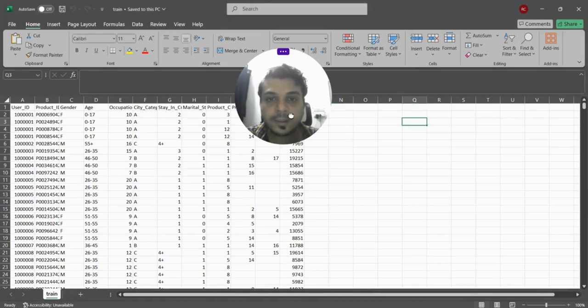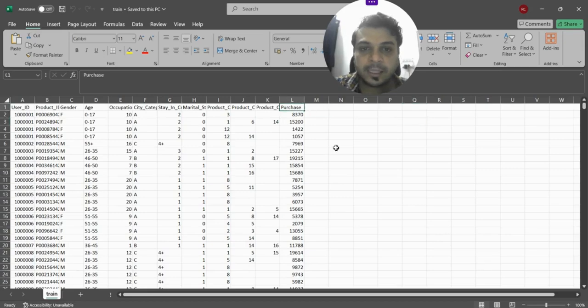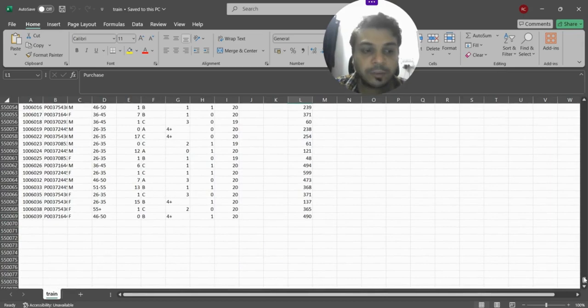If I actually jump into the raw data here, this is the raw data which has actually been uploaded to that environment, which is called Google Colab, which is used for writing Python code. So this is the raw Excel file, and it is basically the same set of data. And just to show you how much data it is, it's actually a large amount of data, 55,000.